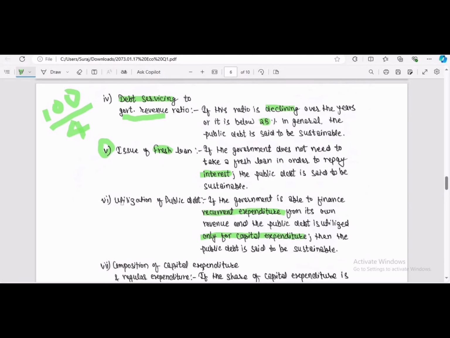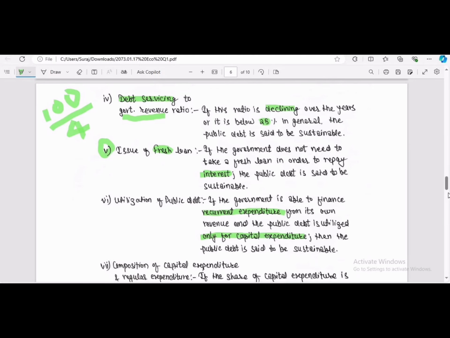Means this is about the utilizing. So if the government is able to finance recurrent expenditure from its own revenue and the public debt is utilized only for capital expenditure, then the public debt is said to be sustainable. This is also another indicator which we can easily understand.